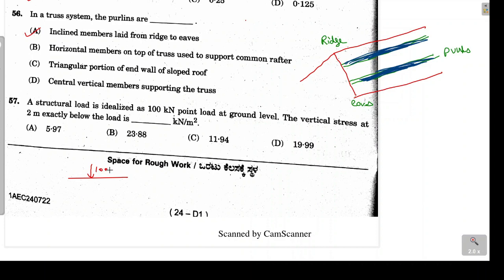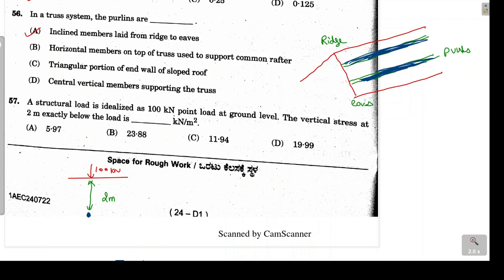So 100 kilonewton is the load which is acting. Now we have to find, at a distance of 2 meter exactly below this, if we consider a point, how much vertical stress will be developed over here.